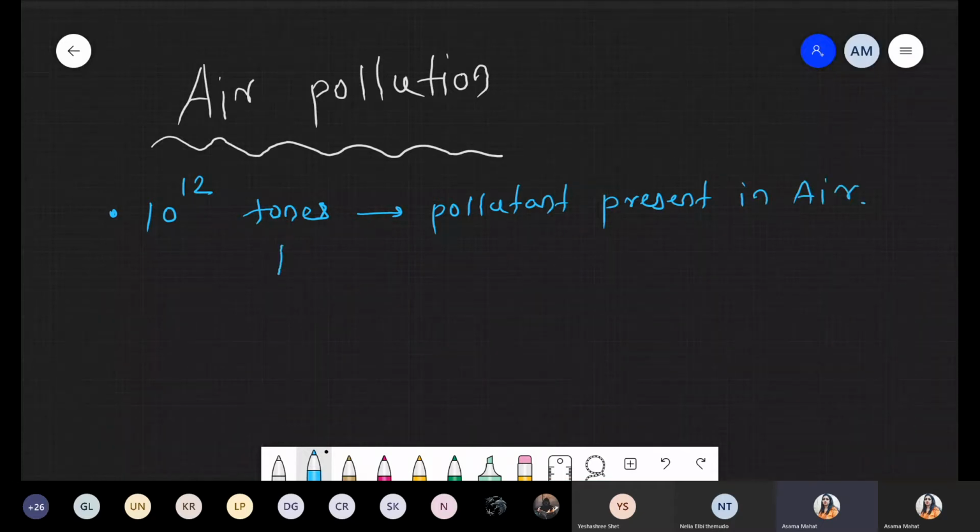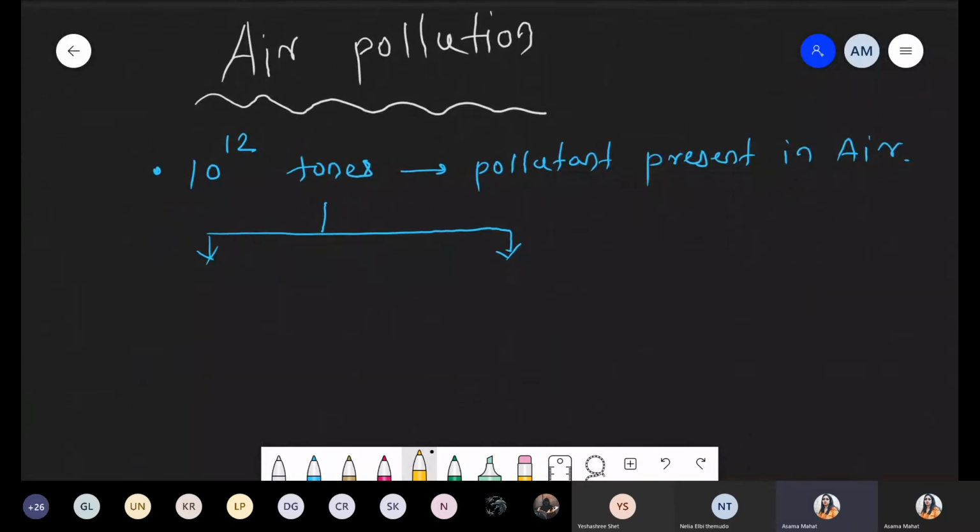And out of that 10 raised to 12 tons, if we are talking about which concentration is more, approximately natural pollutants are more as compared to artificial.